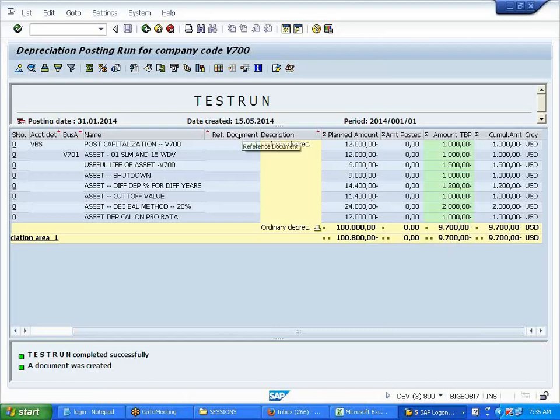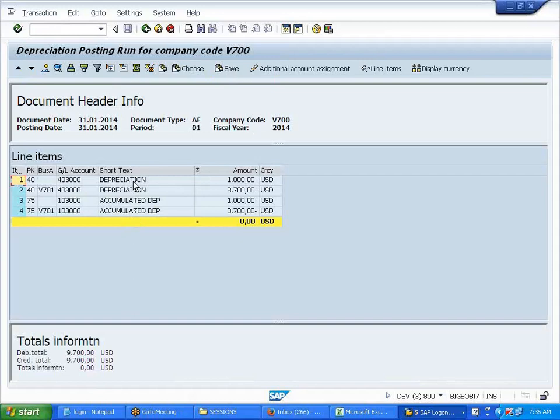If you want to see what is the document that will generate, click on this. It will give you the journal entry. Right? Depreciation to accumulated depreciation.